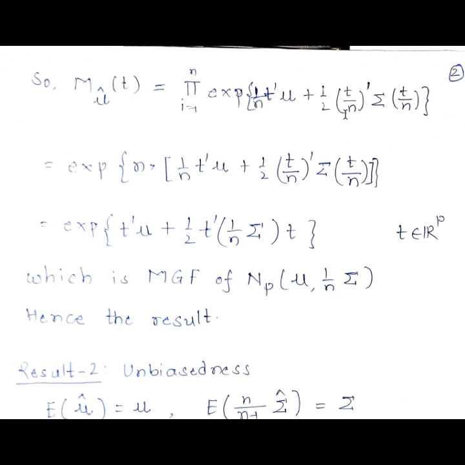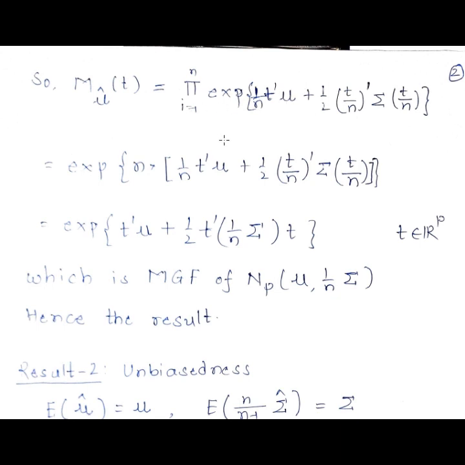So now replace this t by t by n, where n is a scalar, then we will get e raised to 1 by n t prime mu plus half times t by n transpose sigma t by n, where this small n is a scalar. So let us rearrange these terms. Now this is a product of these exponential terms.